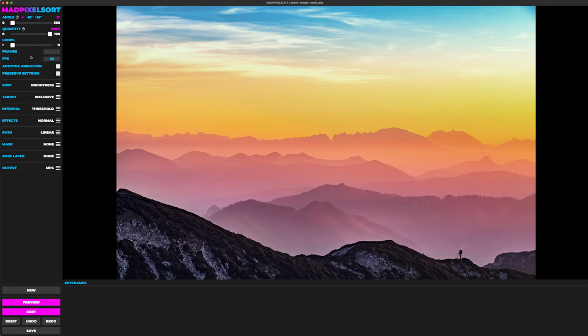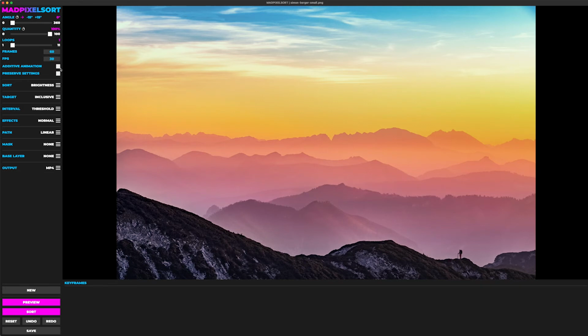Now, frames will dictate how long our animation is. So let's say we create a 30 FPS animation and we want it to be 2 seconds long, we'll put in 60. If we want it to be 3 seconds long, we'll put in 90. If you want to do 60 frames per second, just multiply this number by the amount of seconds you want. But we're going to do a 30 FPS animation. We're going to make it last 2 seconds.